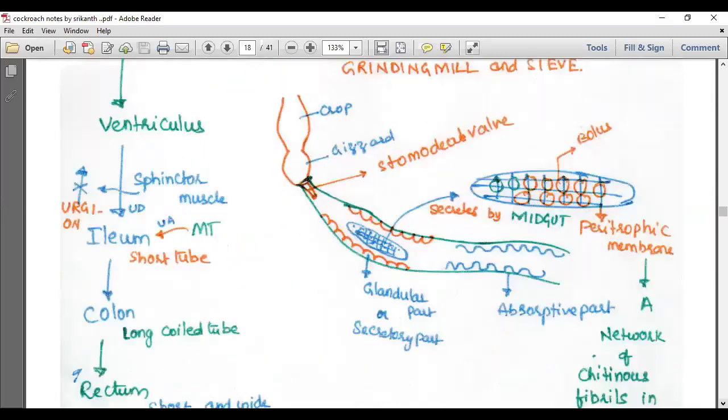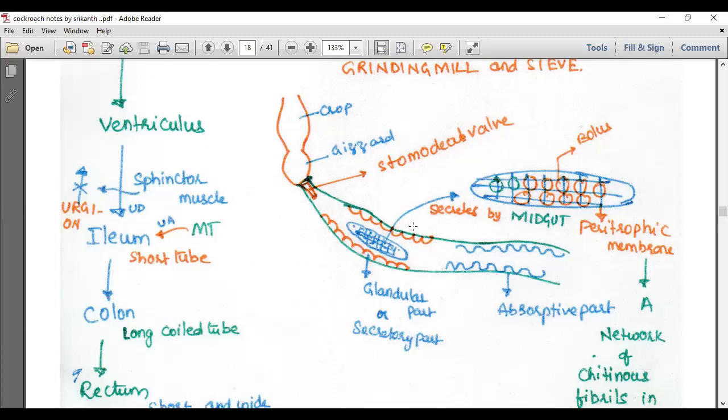The ventriculus is a portion belonging to the midgut or mesenteron. Let us take a small look at the ventriculus. It has two portions here, the glandular part and the absorptive part.